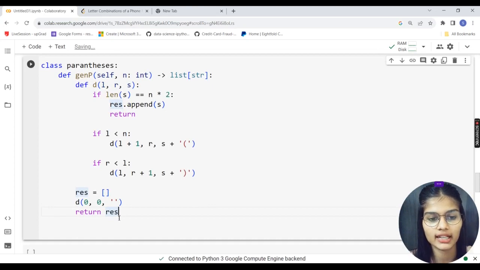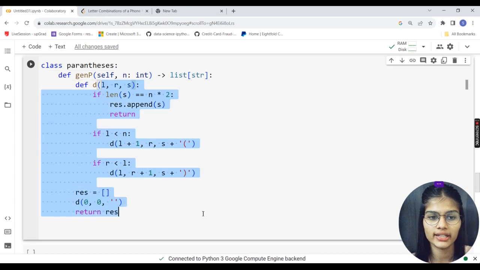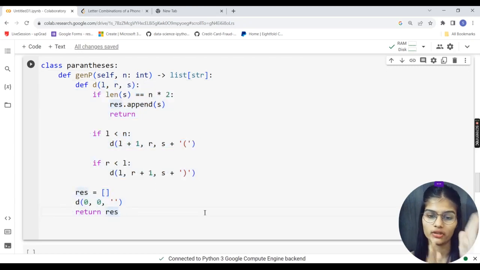What we had done over here was simply make a class with the parentheses, make a function over here, and I simply passed self and then an integer. I simply created a list of str over that. I generated that, and that's what I did. I just simply checked the left hand side and right hand side, what are the same parameters?